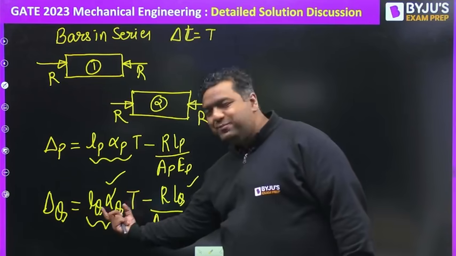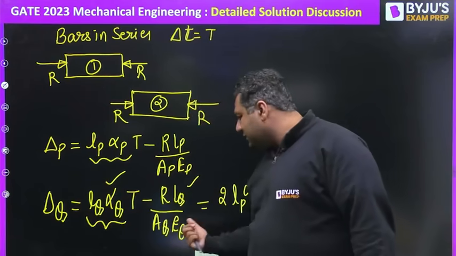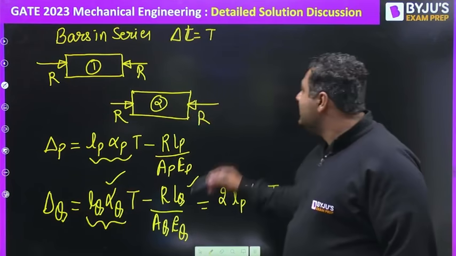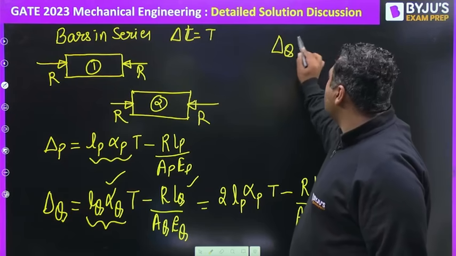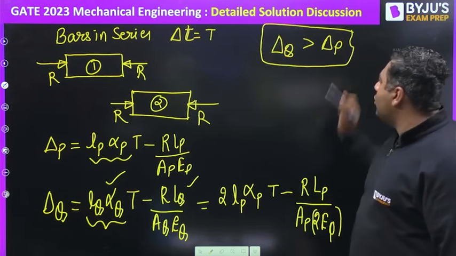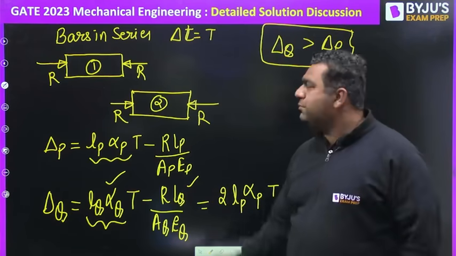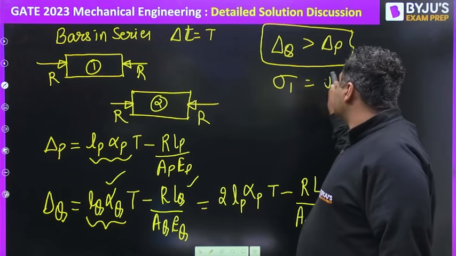The positive term doubling increases the overall delta Q, and the negative term getting reduced also increases it. So overall delta of Q is more than delta of P. But as you know, the R by A ratio is the same, so sigma 1 is equal to sigma 2.